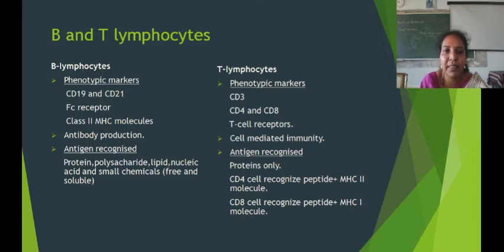Next, about the antigen recognition. B lymphocytes recognize antigens in the form of proteins, polysaccharides, lipids, nucleic acids and small chemicals. These antigens may be in the free form or soluble form. T lymphocytes recognize antigens in the form of proteins only. And generally they recognize these antigens when they are bound with the MHC molecules. MHC means major histocompatibility complex.